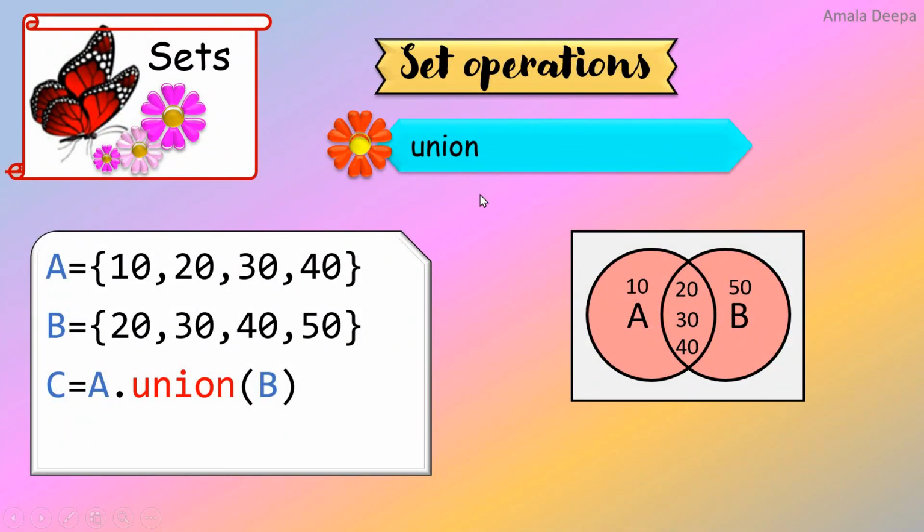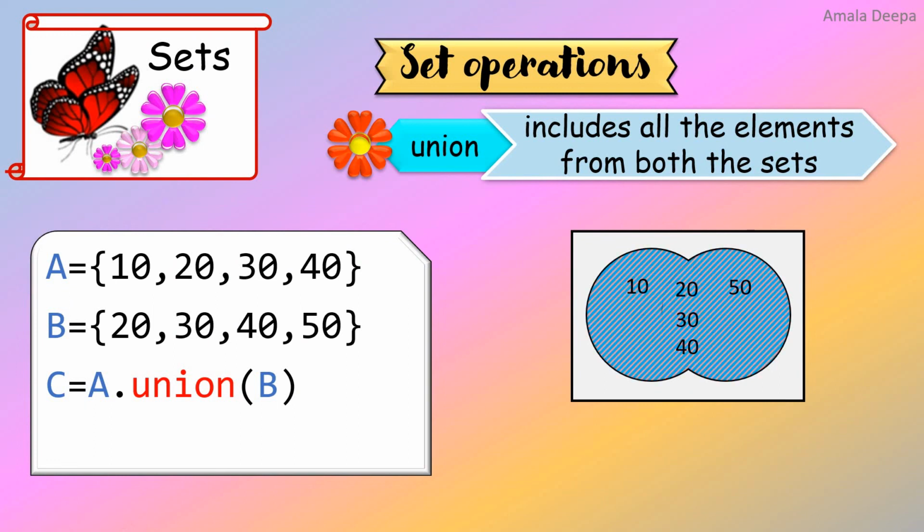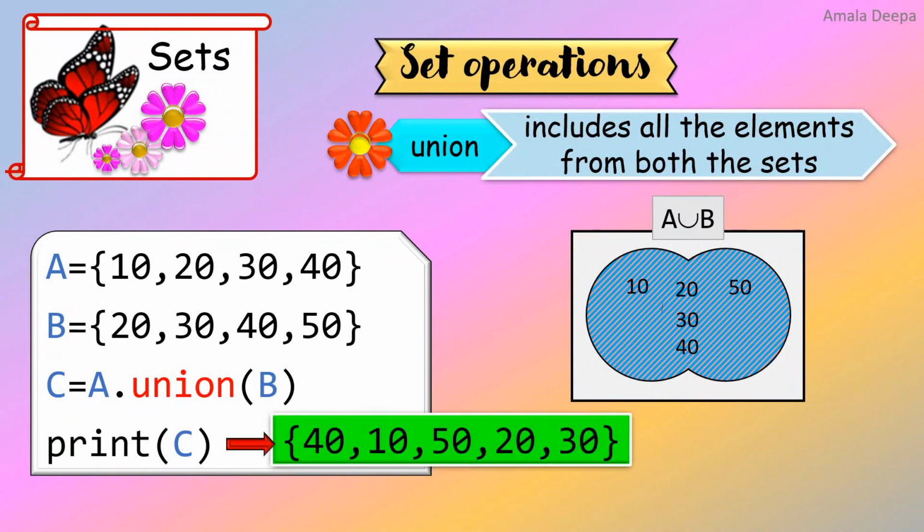The definition of the union operation is it includes all the elements from both the sets. So in my Venn diagram, all the elements from both the sets A and B are 10, 20, 30, 40 and 50. In set language, union is denoted as A union B. When I print the set C, I get the following output.